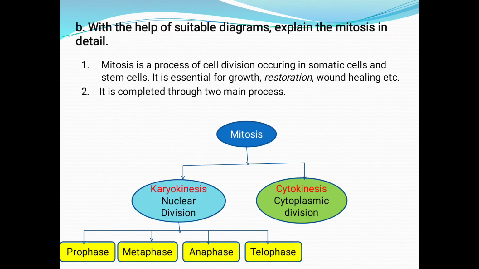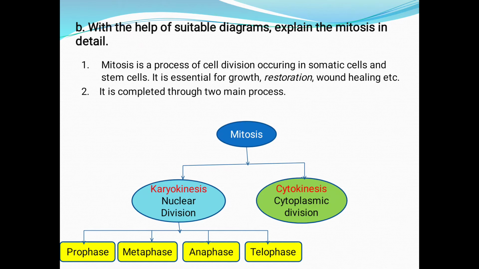Next, with the help of a suitable diagram, explain mitosis in detail. First one, mitosis is the process of cell division occurring in somatic cells. Somatic cells means the cells which are other than germ cells and the stem cells. It is essential for growth, restoration, wound healing, etc. It is completed through two main processes. See the flow chart. Mitosis is completed in two different steps.